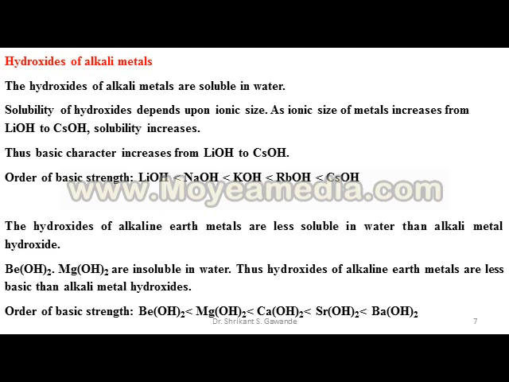Thus, basic character increases from LiOH to CsOH, from top to bottom in alkali metals. The order of basic strength: LiOH is less than NaOH, less than KOH, less than RbOH, and the most basic is CsOH.